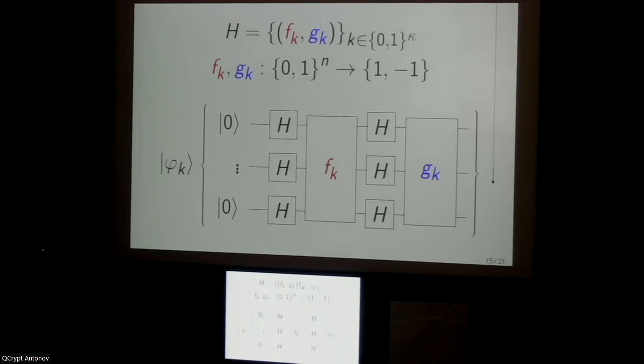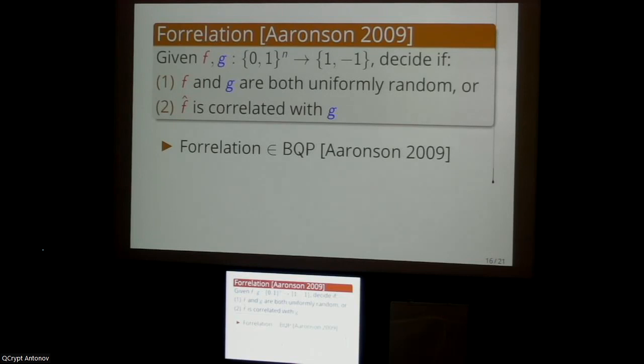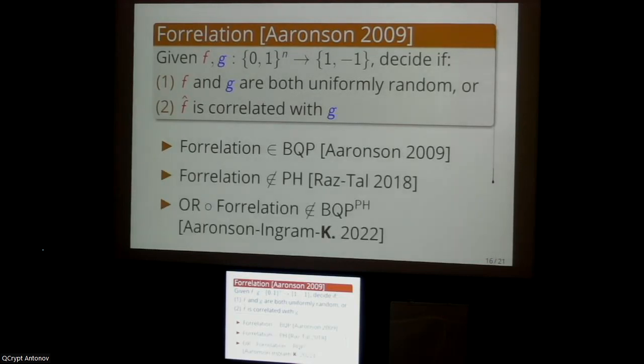Could you give some intuition for why you leverage this powerful result about separating BQP from PH? Why PH? Do you think it's necessary, or was it just what was available for you to leverage?